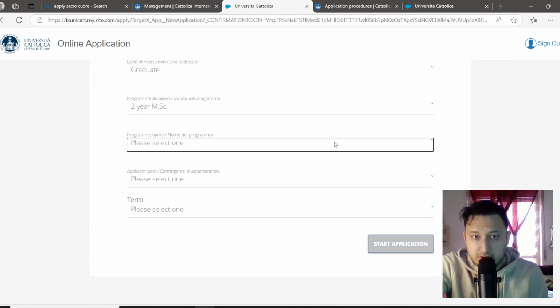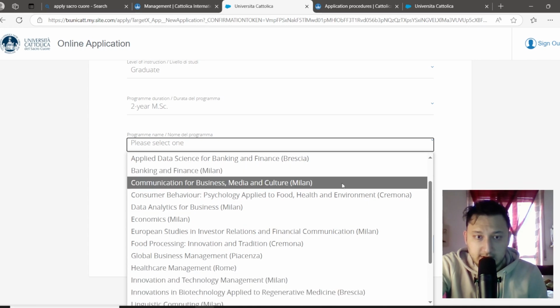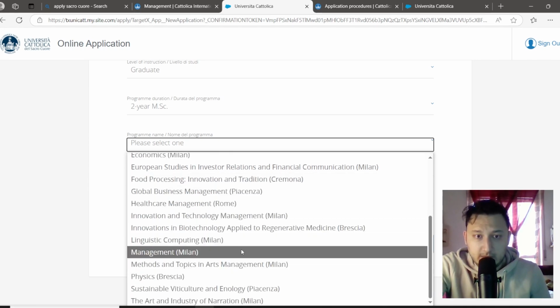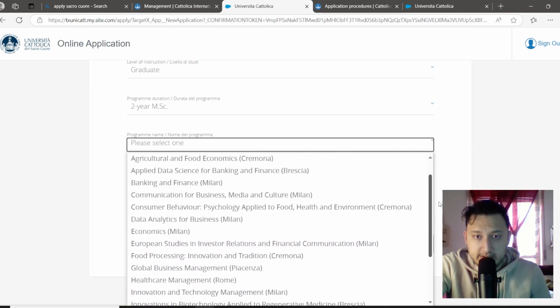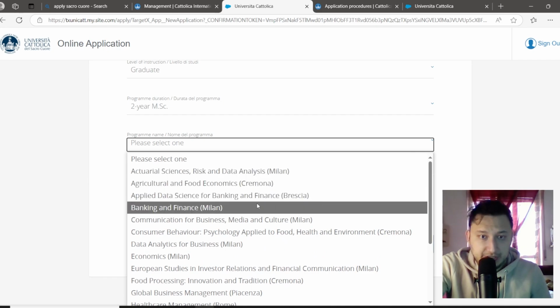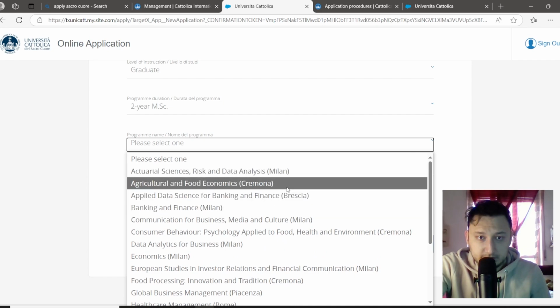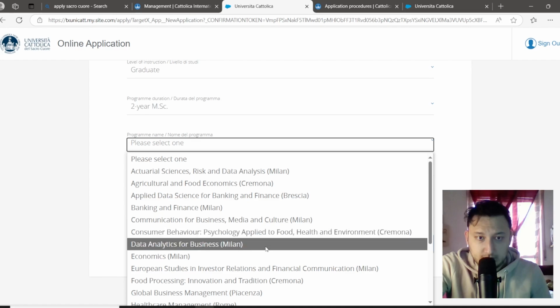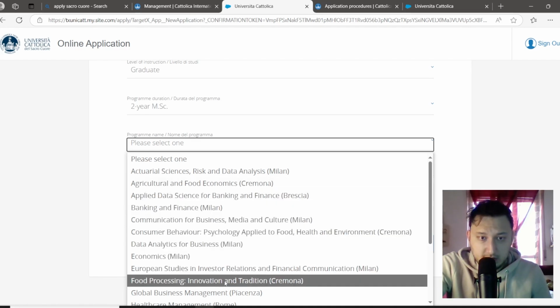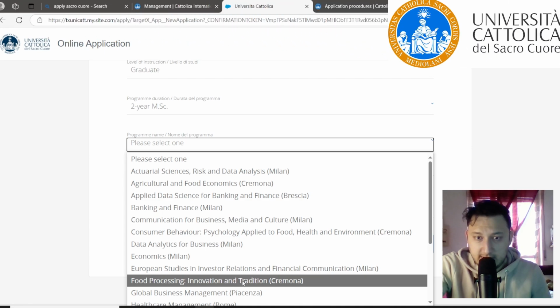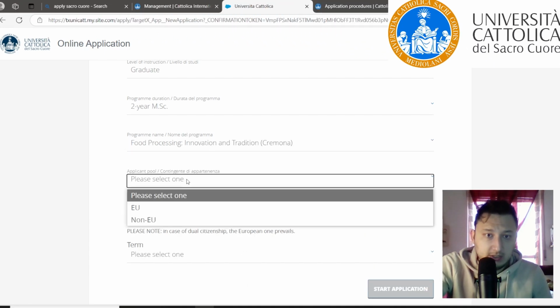Here you can choose one of the fields that is here. You can see the campus name at the end of each field. For instance, I can choose food processing, innovation and tradition in Cremona.